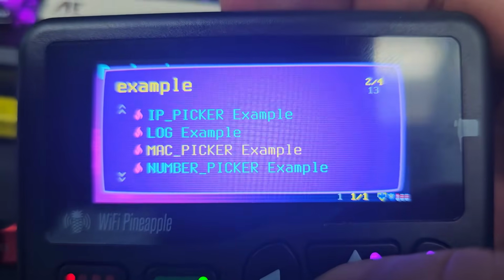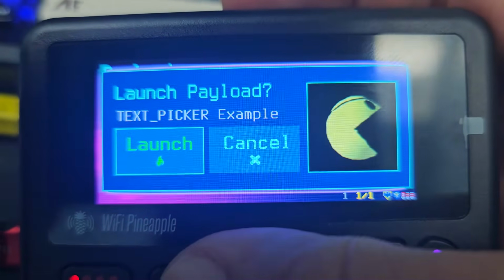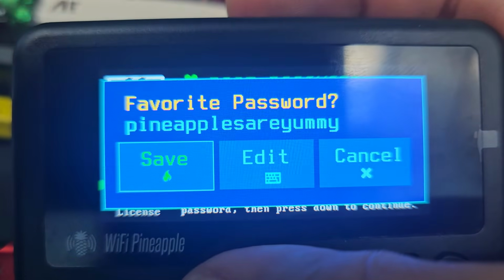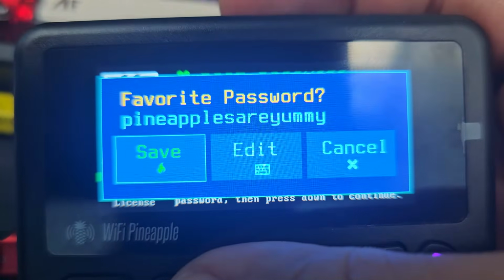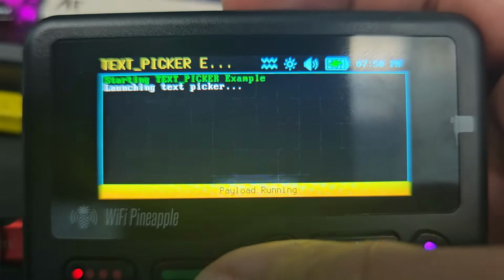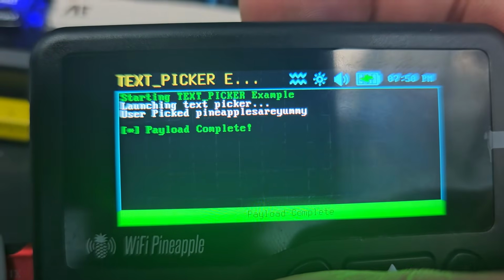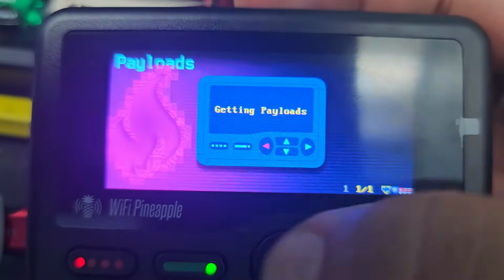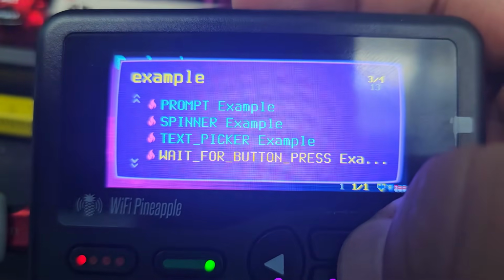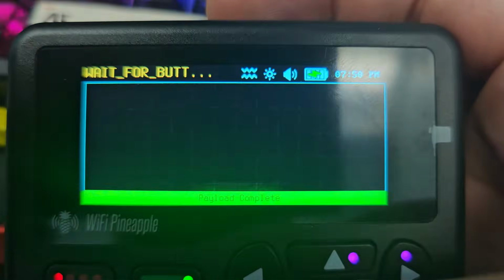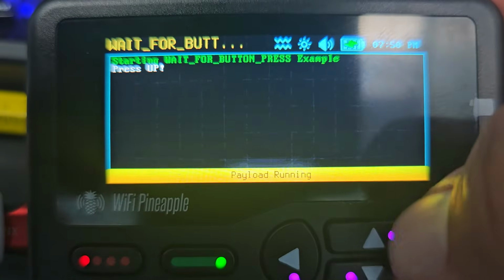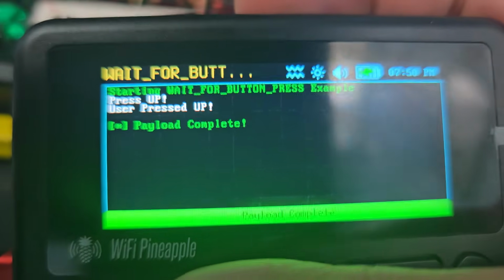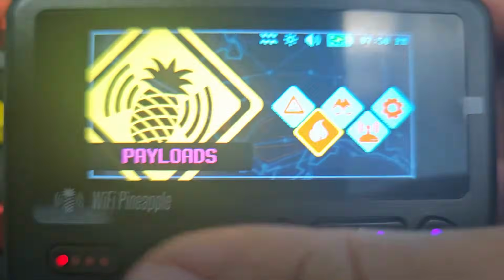Example. Scroll down. Text picker example. Favorite password, pineapples are yummy. And this was a password that was already typed in the payload. Boom. We did it. Right. Then we got a couple more. Text picker, wait for button press. Press up. Okay, let's press up. User pressed up. Complete. Okay.